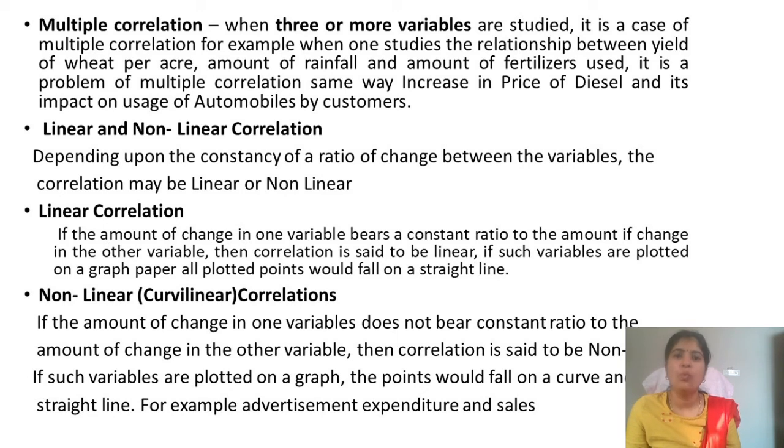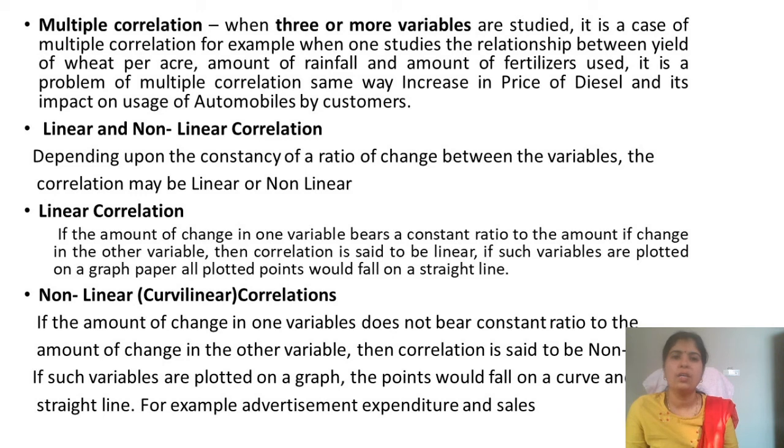For example, when one studies the relation between the yield of wheat per acre in 1 acre of land, how much is the quantum of wheat, and the amount of rainfall, and how much fertilization we have used. This can be considered a case we can discuss under multiple correlation. In the same way, the increase in the price of diesel and its impact on usage of automobiles by customers. It may be bus, railway, air transportation, shipping, anything else.